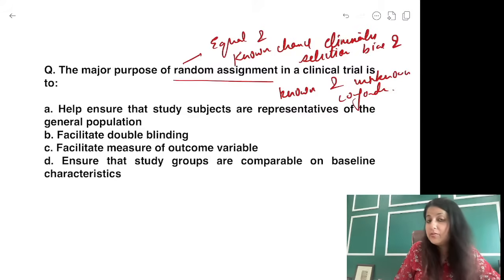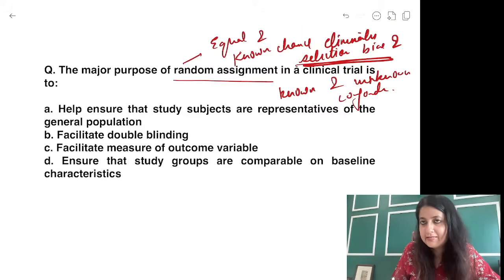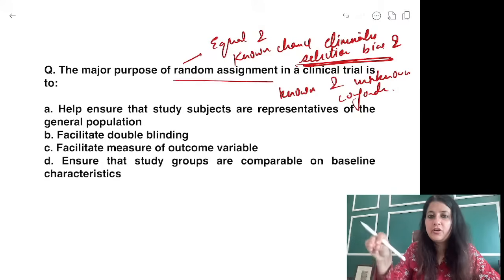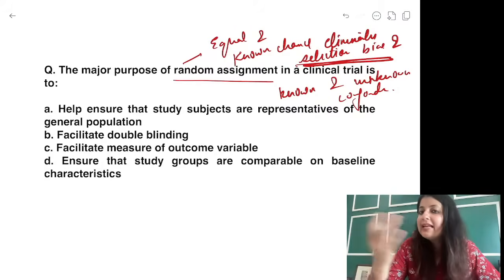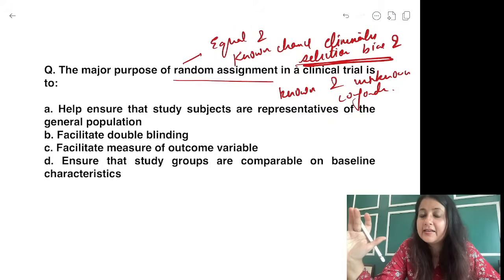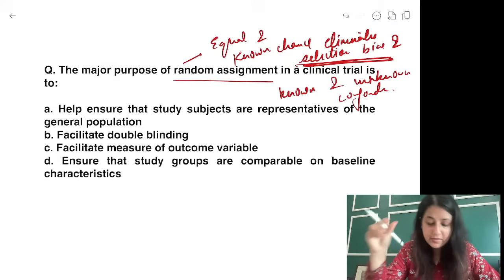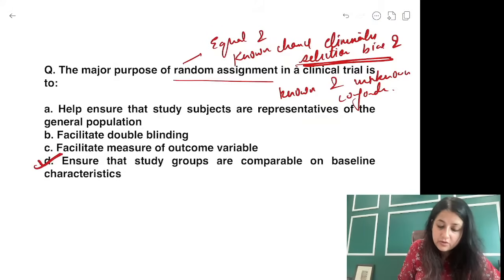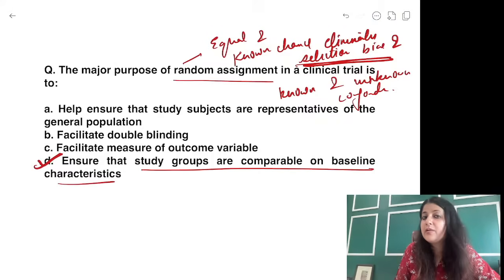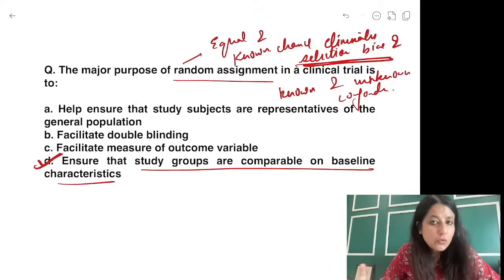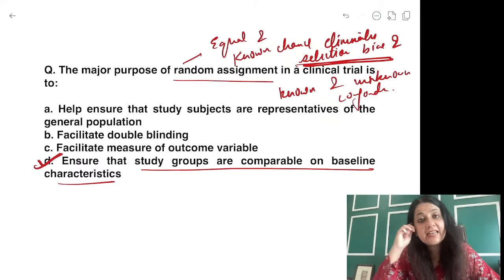What is the purpose of random assignment? It is eliminating selection bias. मेरे मन पे नहीं है that okay you are wearing a red shirt, so I will give you the new drug because I like the red color. Nothing like that. It eliminates selection bias means it ensures... How is it eliminating selection bias? It ensures that the study groups are comparable on baseline characters. Two questions from RCT can come, guys.